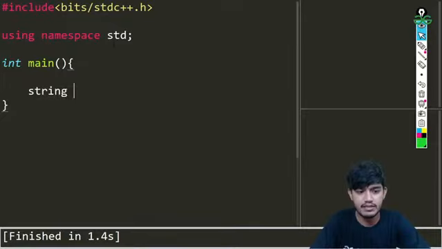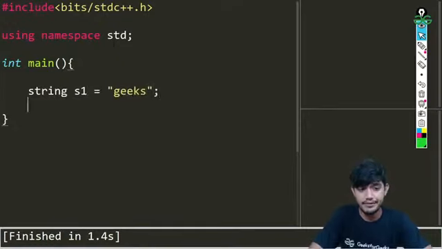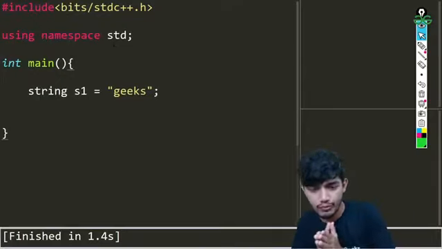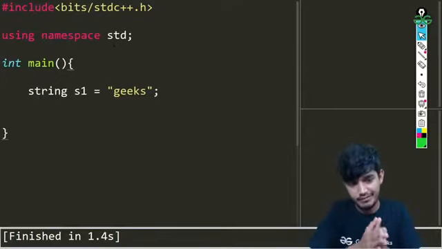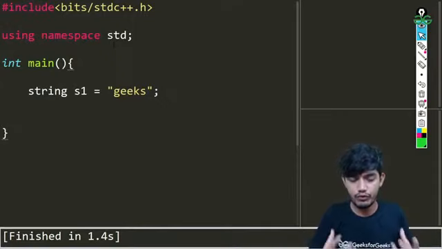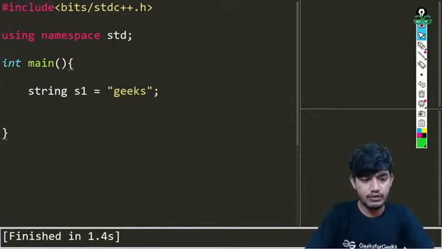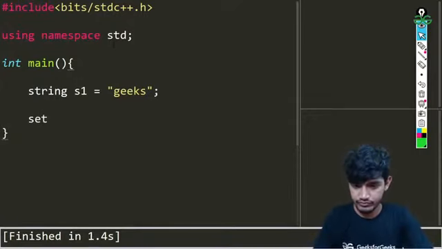First I'll write string s1 and write geeks as always. We want the values to be unique, so I'm going to make a set and pass the values there. So how can we do that? We'll be using set.